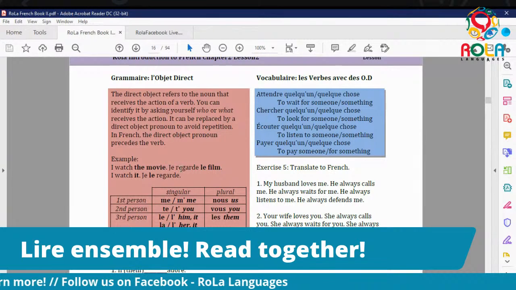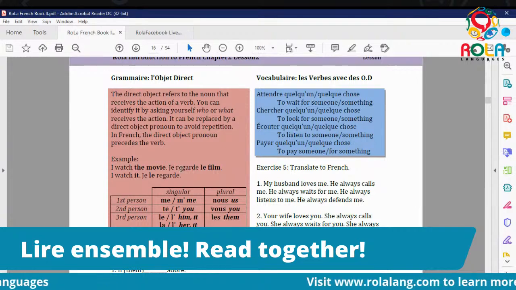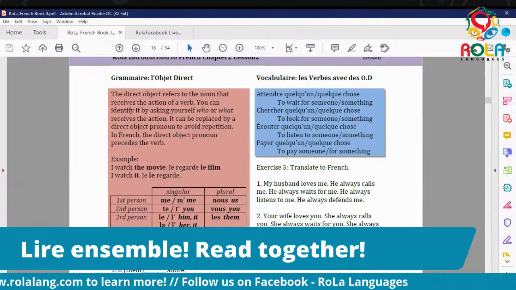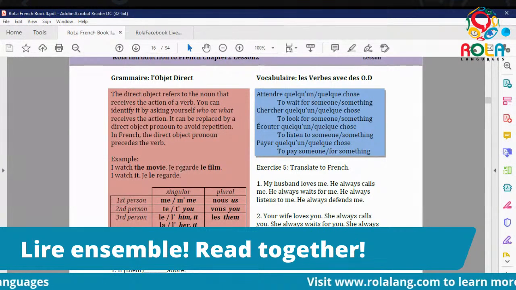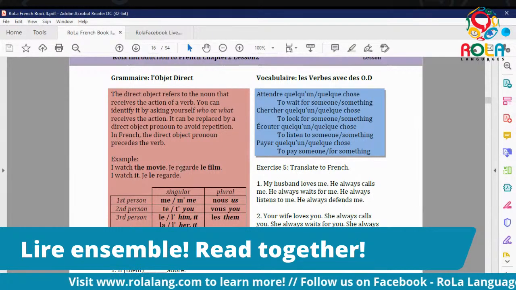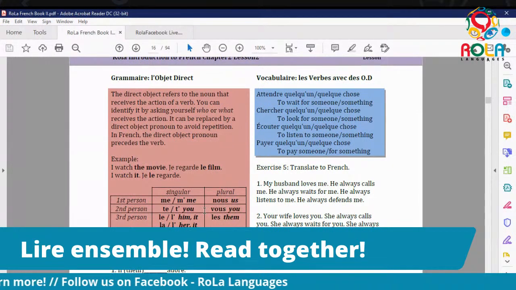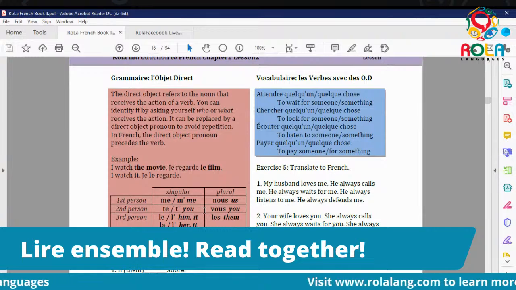It can be replaced by a direct object pronoun to avoid repetition. In French, the direct object pronoun precedes the verb. I watched the movie. Je regarde le film. In English we put it after the verb, but in French it precedes the verb. Je regarde le film. I watch it. Je le regarde. If you translate that literally, it's "I, it, watch," and that's what they do in French. They put je le regarde instead of je regarde le. It just makes it sound nicer.